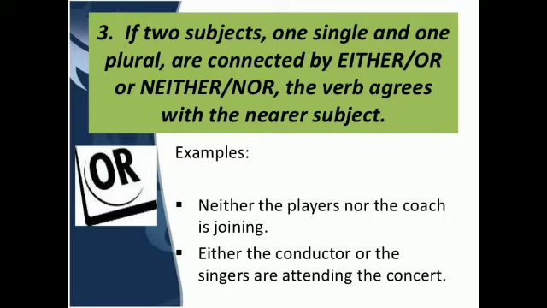Let us read the rule again so that you can connect the example with it. The rule is if two subjects, one singular and one plural, are connected by either or or neither nor, the verb agrees with the nearest subject. After the use of neither nor and either or, the second subject uses the verb with it, so that will be according to the second subject in the sentence.